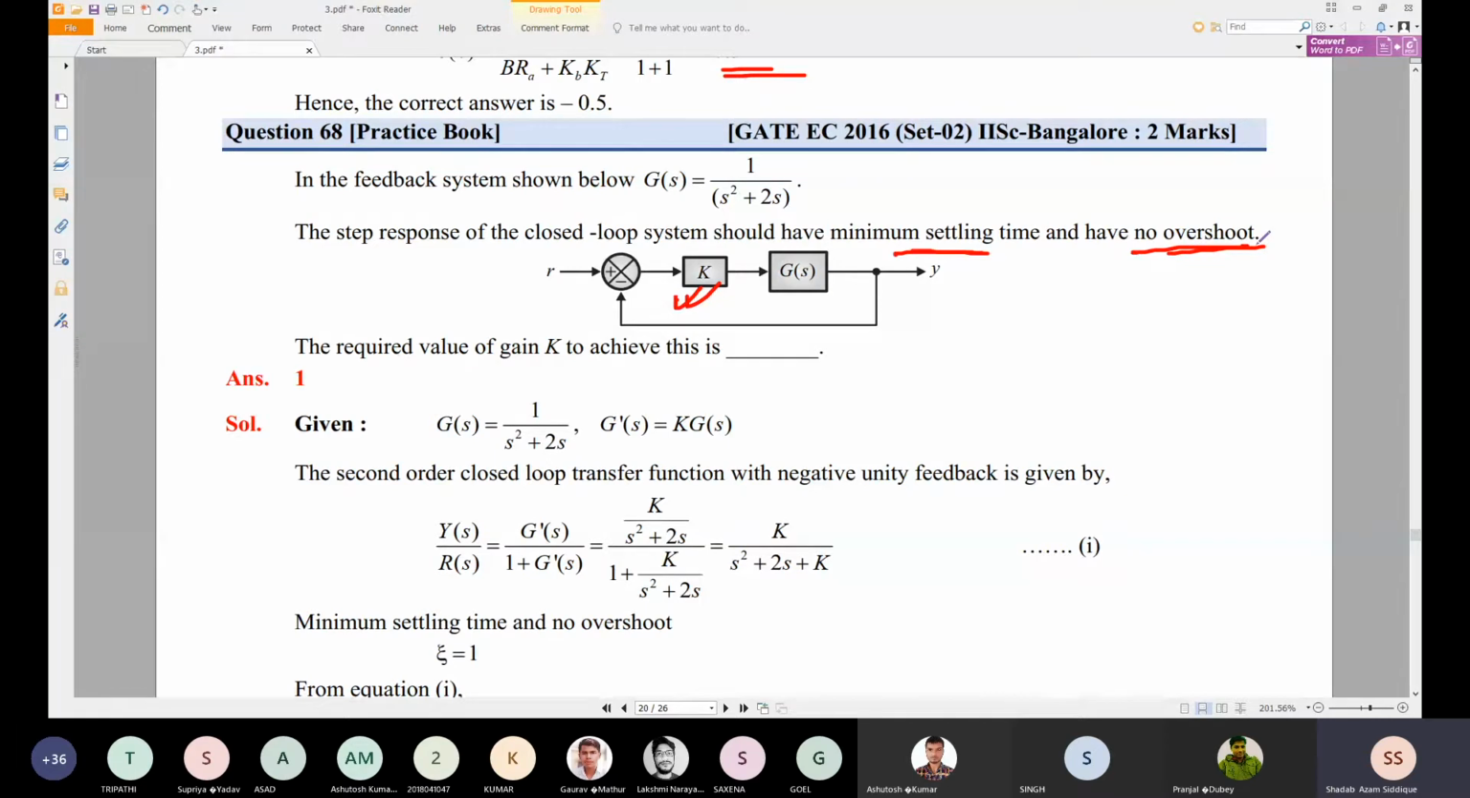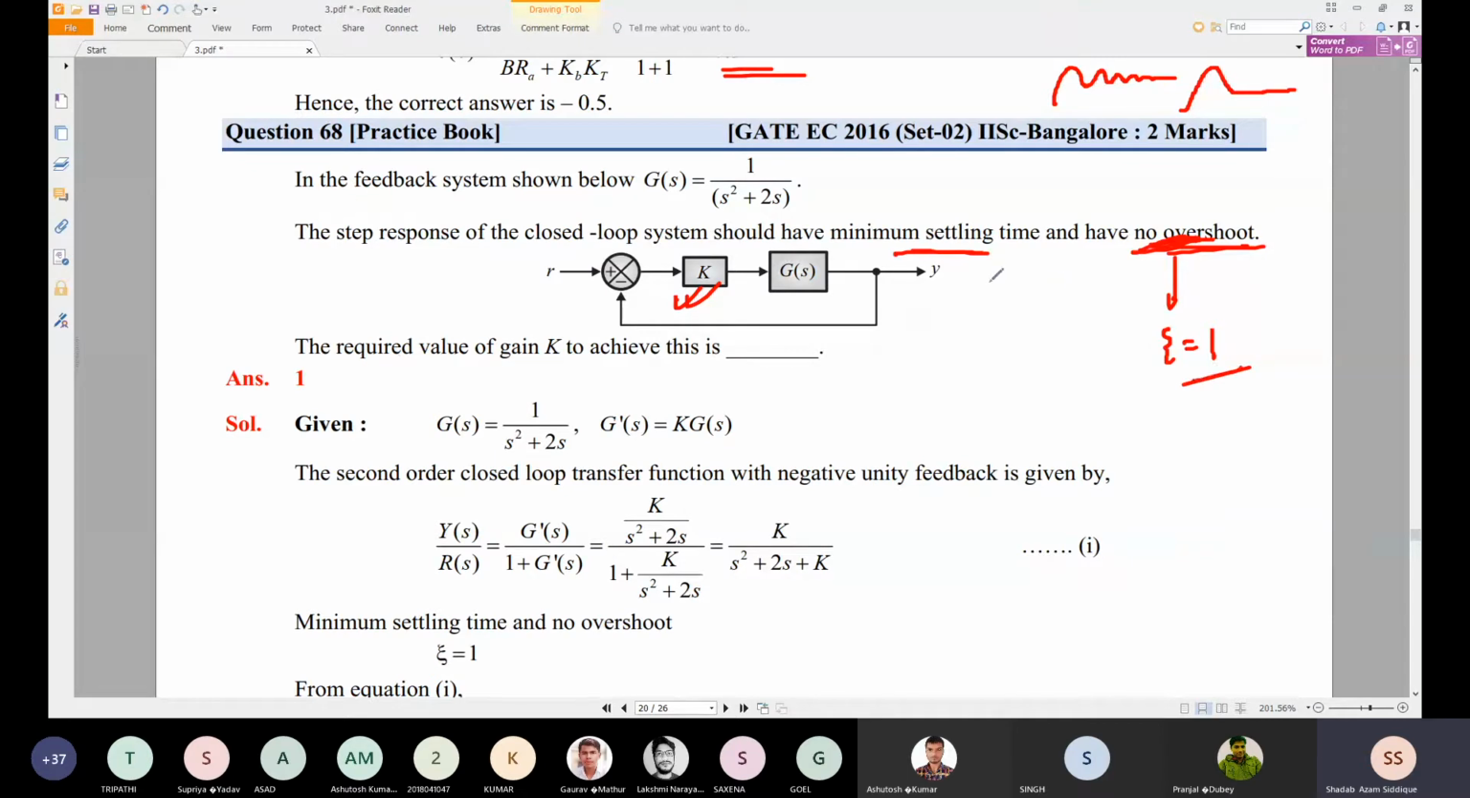What does overshoot being 0 mean? It means zeta should be equal to 1. If zeta is between 0 and 1, the response will look like this, so there is overshoot. If zeta is greater than 1, that means an overdamped system, and the response will look like this. So no overshoot means zeta is equal to 1.